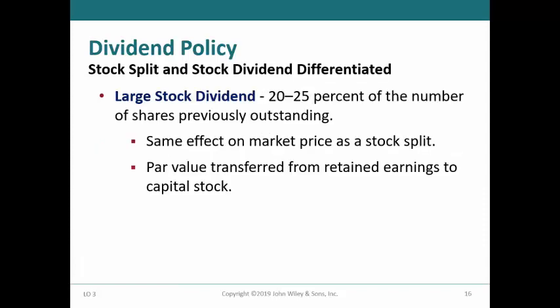In between a small stock dividend and a stock split are large stock dividends. These are stock dividends that are greater than 20 to 25% of the number of shares previously outstanding. Large stock dividends have the same general effect as a stock split of reducing the market price of the shares. However, they are recorded differently by the company.